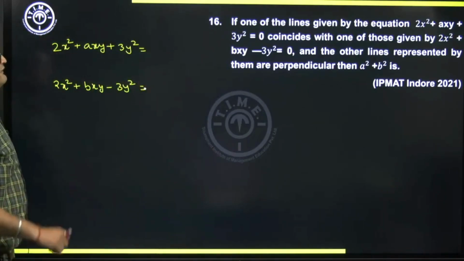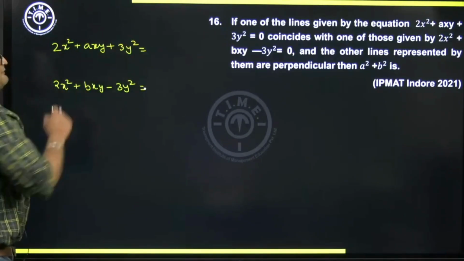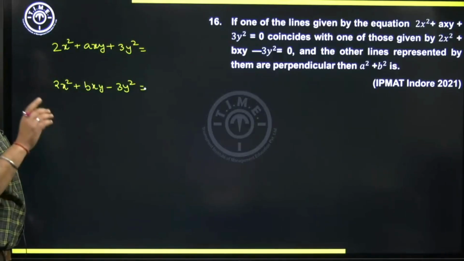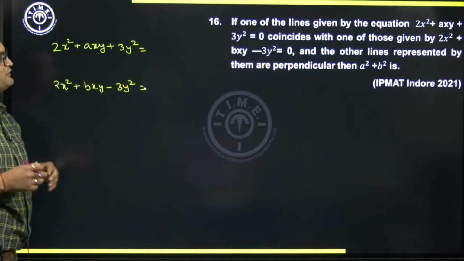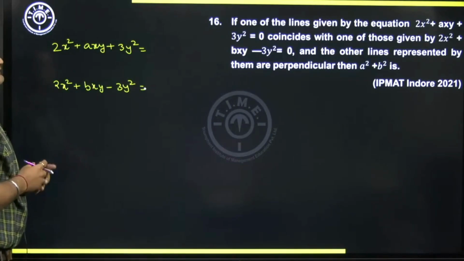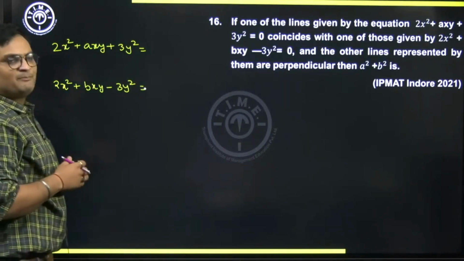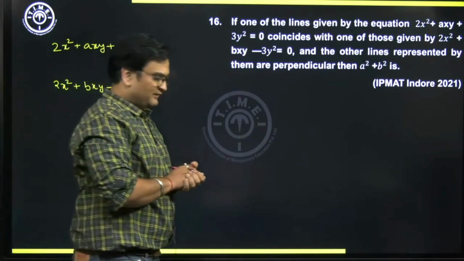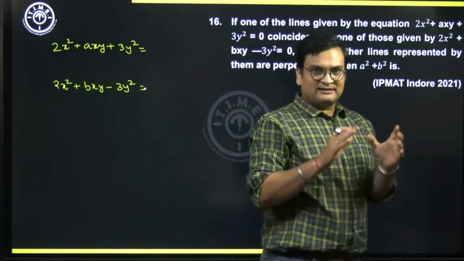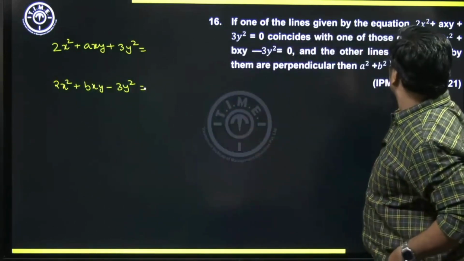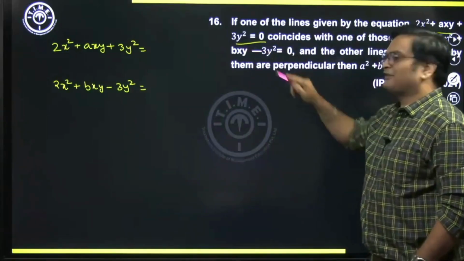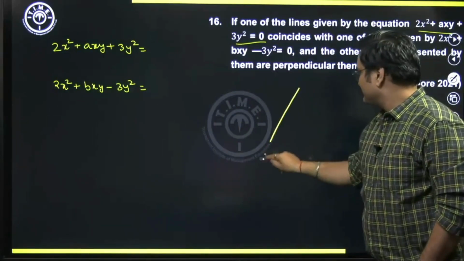If one of the lines given by this equation equal to 0 coincides with one of those given by this equation equal to 0, and the other lines represented by them are perpendicular, then a square plus b square is how much? I'll try to explain. This first equation is actually a pair of lines, so they would be like this line and this line.